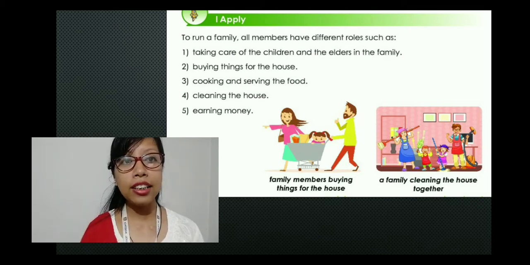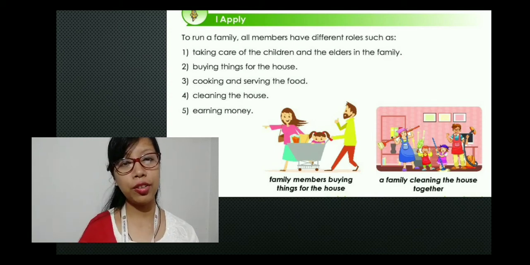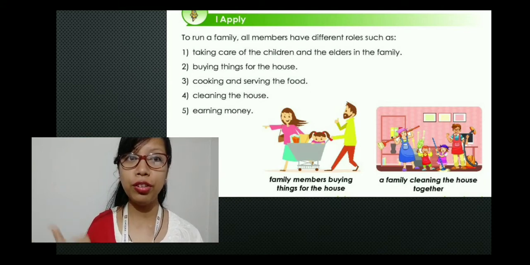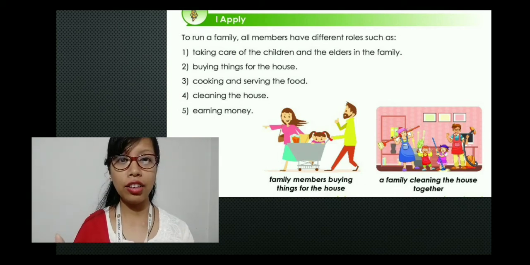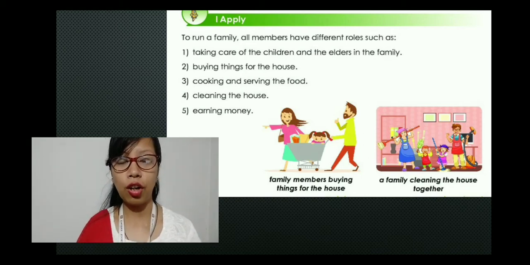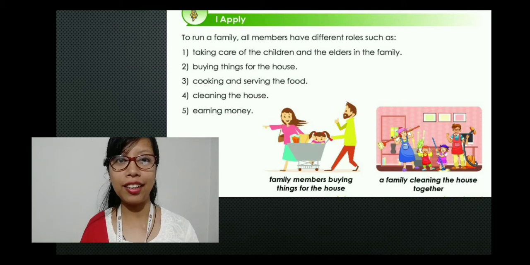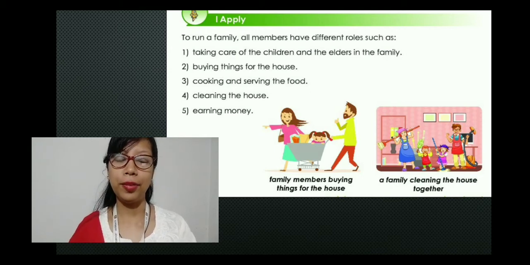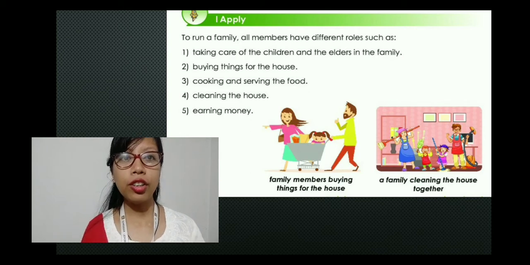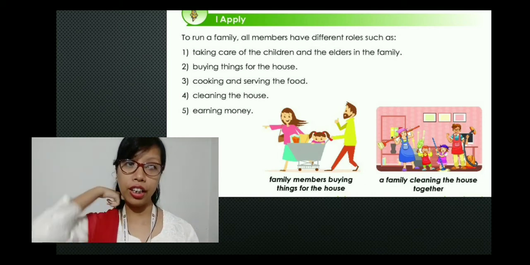Number two is buying things for the house. Yes, if your father goes out to the grocery shop, he buys things for the house. Suppose if your mama goes out, she also buys a few things for the house. Now whoever goes out, if there is something that is missing, or they want something, suppose today I went out of the house to the grocery shop, and suppose my brother likes Dairy Milk chocolates, obviously I'm going to bring it, right? So that is how everybody takes care. Number three, cooking and serving the food. Number four, cleaning the house. And number five, earning money.